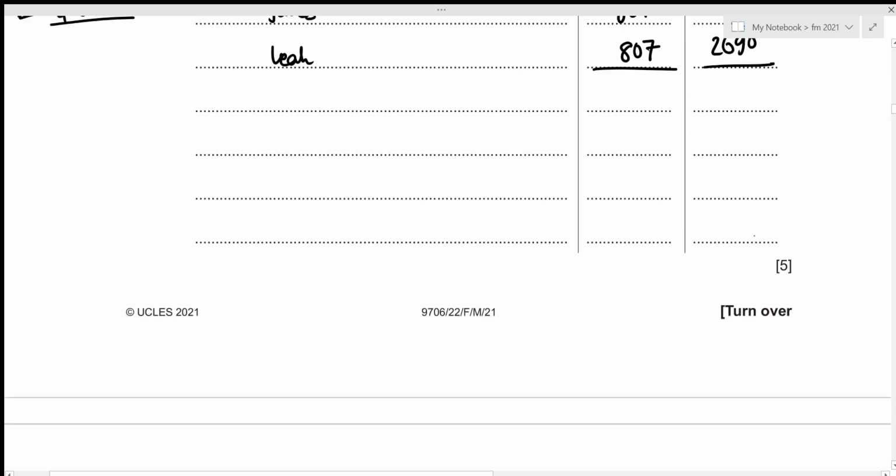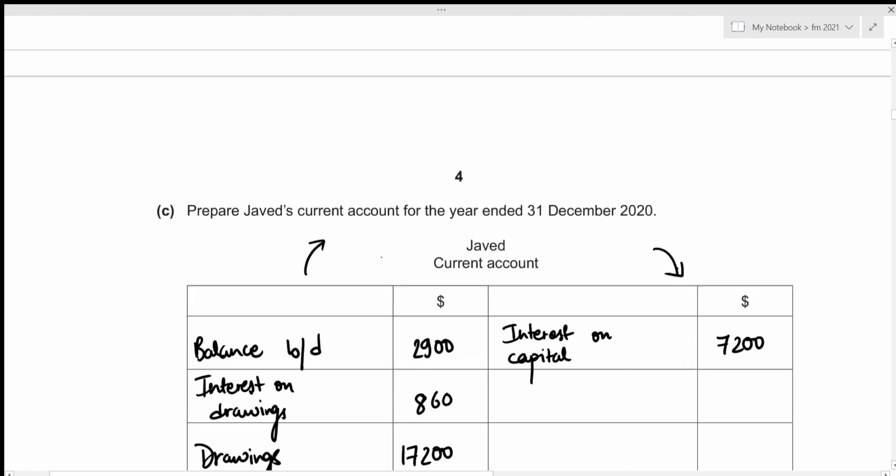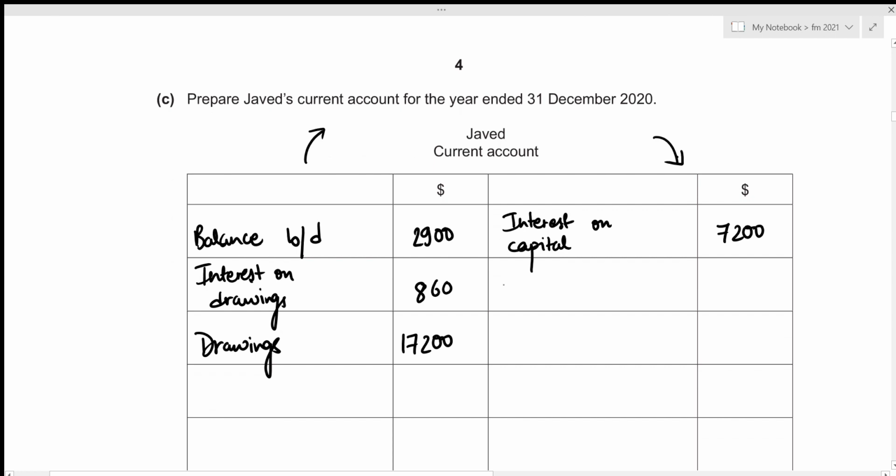Then let's have a look above again. We also provided salary to Javed, and this amounted to 9,000, right? And salary is something that Javed will receive from the partnership, which means that this payment of salary will be recorded on the credit side of the current account. Let's write it down. So that's salary of 9,000.